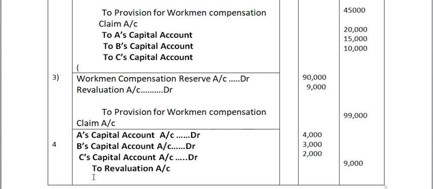Revaluation loss transferred to the capital account of the partners in their old profit sharing ratio. I hope all understood well. Thank you and have a nice day.